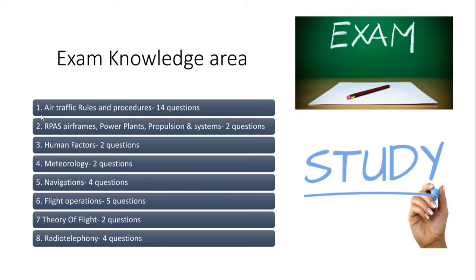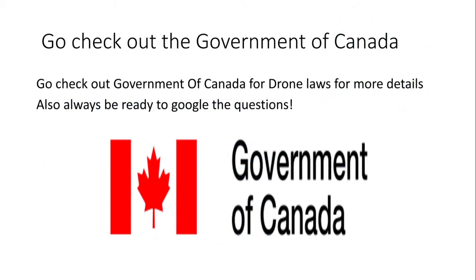And if you go on the Transport Canada, the Government of Canada website, there's 901 point something, and it will tell you everything here in the information, and you just always gotta be ready to Google the question.